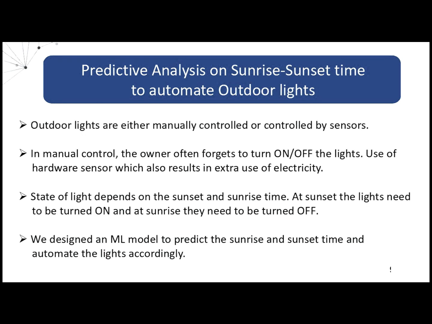Sunrise sunset time prediction. Outdoor lights are controlled either manually or by sensors. Manual control involves human error as we tend to forget to turn on or turn off the lights, resulting in electricity wastage. Deploying sensors also takes up electricity and installation and maintenance cost. The state of light depends on the sunrise sunset time, as after sunset the light needs to be turned on and after sunrise it needs to be turned off. Sunrise sunset time pattern also repeats annually and hence we will use machine learning to predict sunrise sunset time based on data from past years.